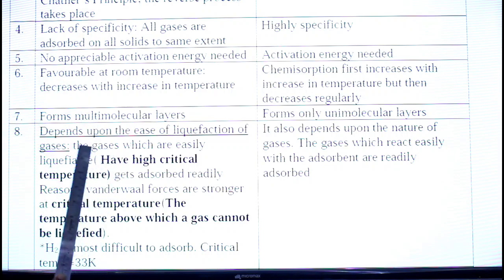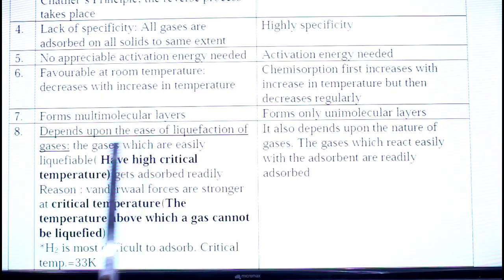So once again I am repeating, those gases which are easily liquefiable, that is they have high critical temperature, get readily adsorbed. And what is the reason? Van der Waals forces are stronger near critical temperature. See one example written here: hydrogen gas is most difficult to adsorb. Why? You can see the reason, its critical temperature is very low and therefore it is very difficult to adsorb, or we can say it is the most difficult gas to adsorb.